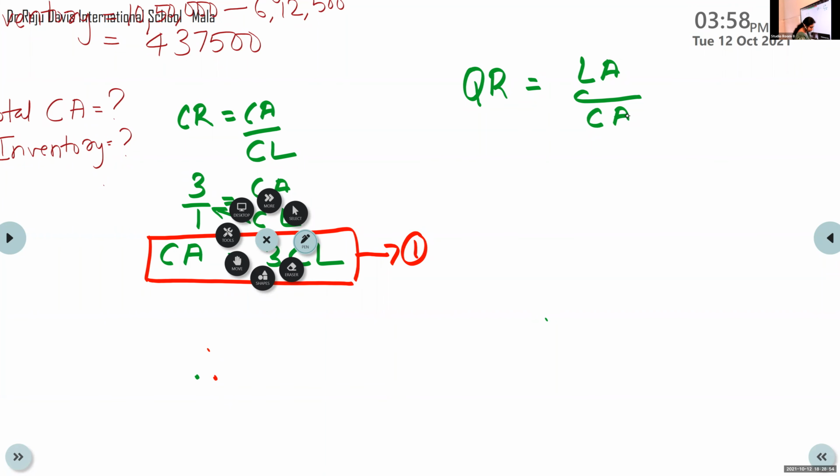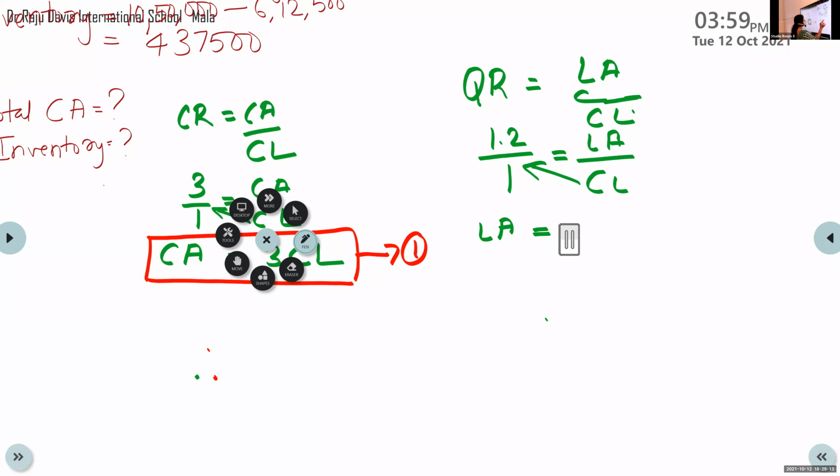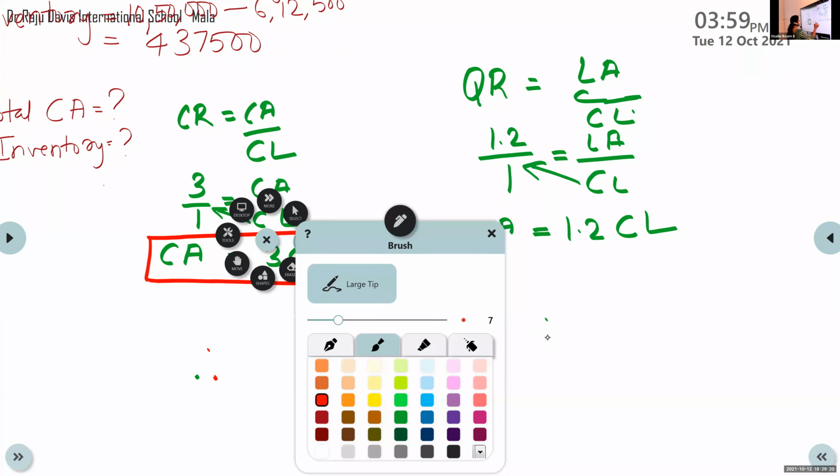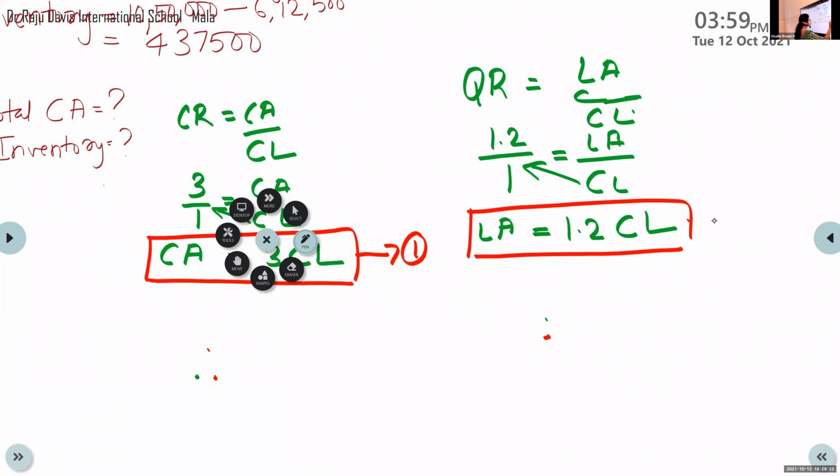Quick ratio given is 1.2 by 1, which is equal to LA by CL. So LA is equal to 1.2 CL. This is the way you get the next equation, equation 2. That is done.